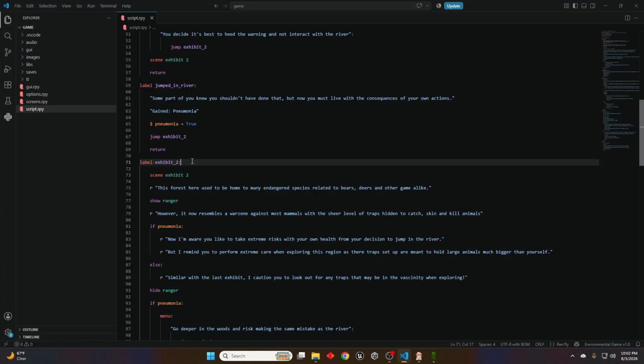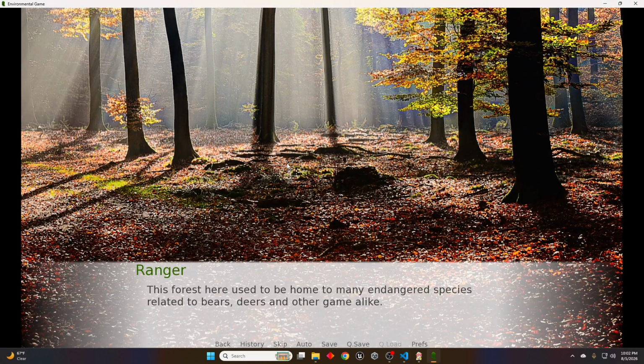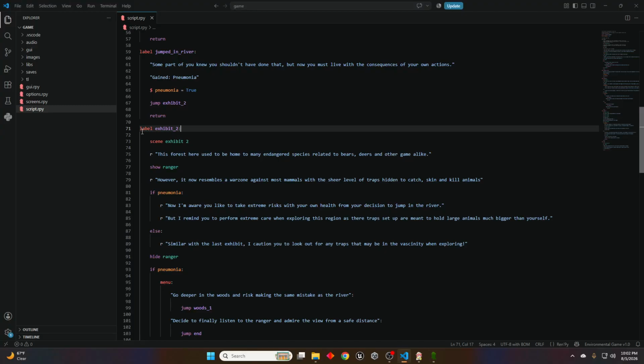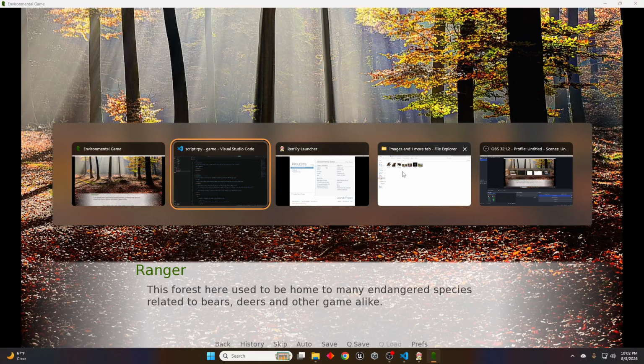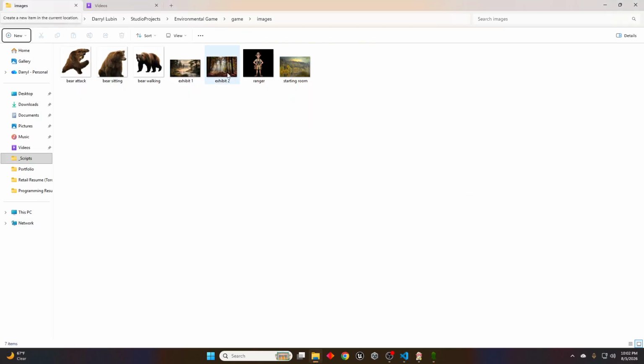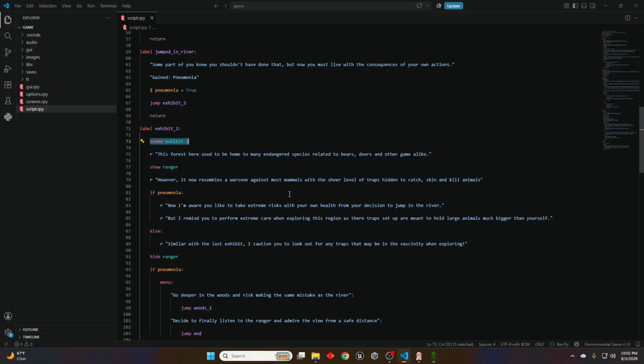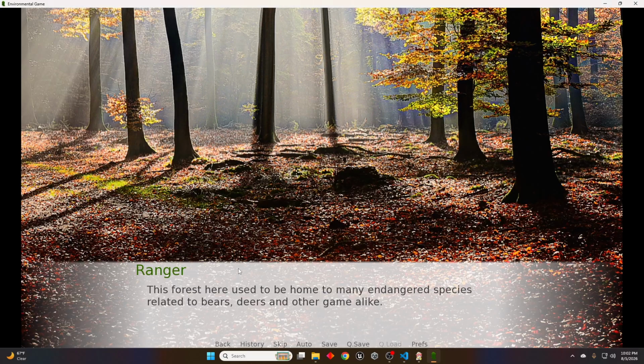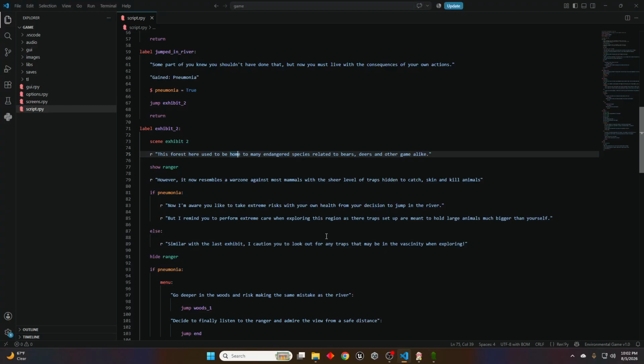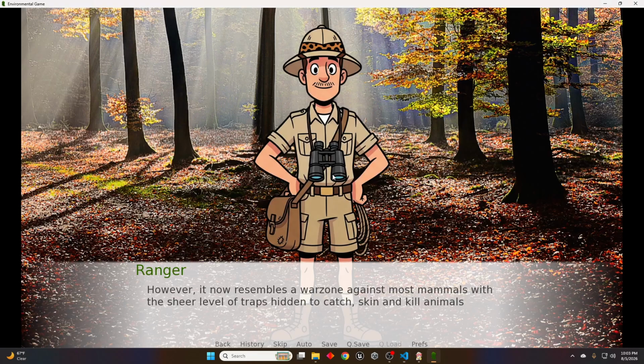And I'll get to kind of what I mean by that very soon, but let's just go line by line. So starting at the label, we change the scene to Exhibit 2, which is this image in the images folder. And then we say, okay, this forest here used to be home to X, Y, and Z. And then we show the ranger, and then he says, yada, yada, yada. Now, this is the important part.